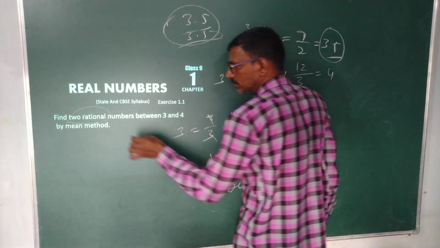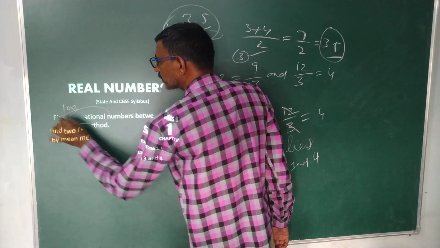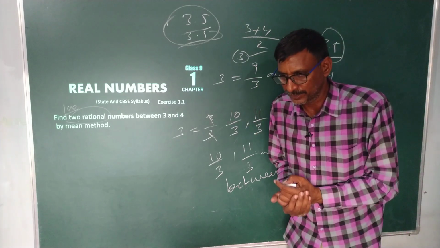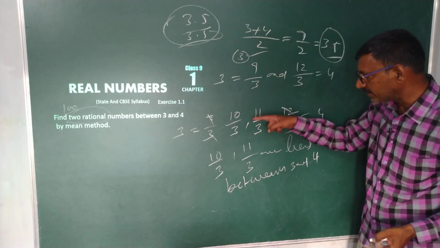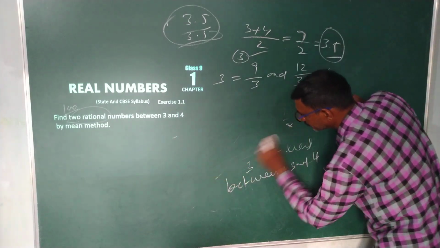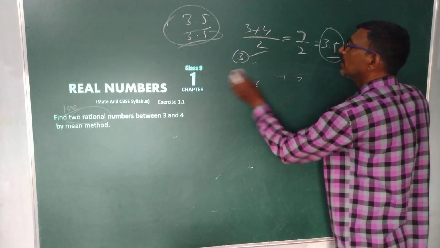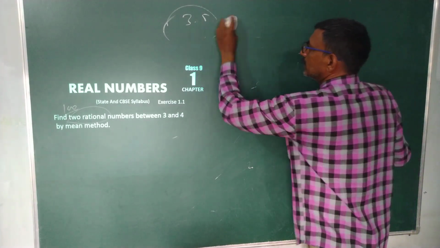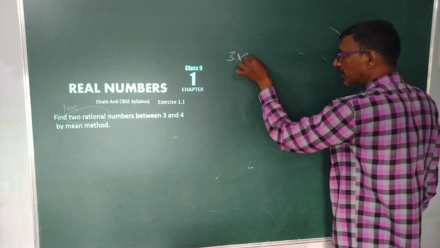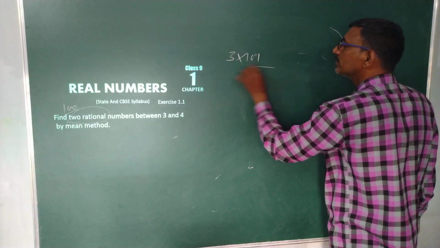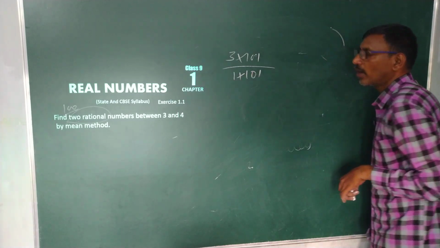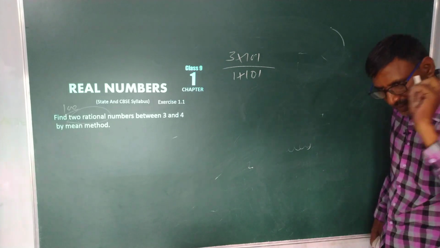Suppose I ask you to find 100 rational numbers. 100 plus 1 is 101. So multiply and divide with 101. Three into 101 by 1 into 101, these two get cancelled again, 3 only.